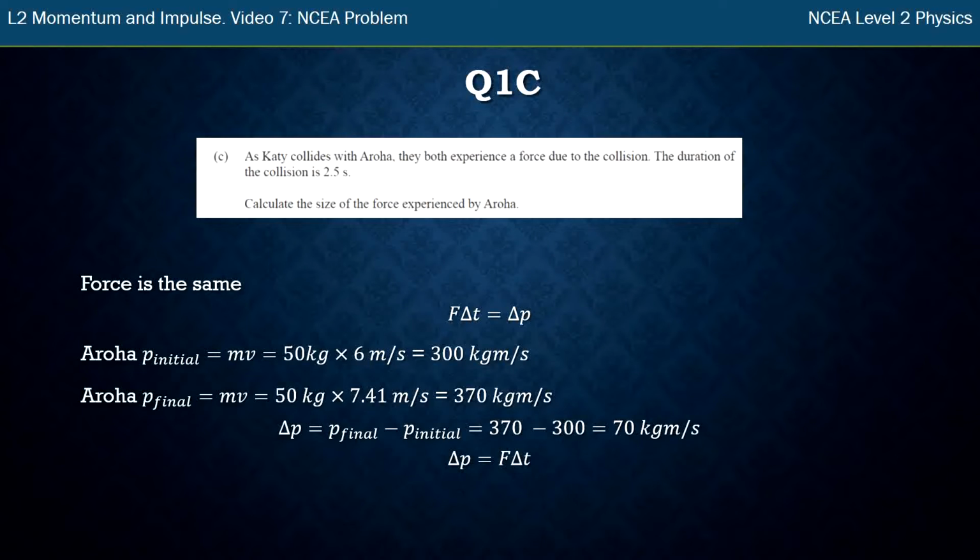So now I've got the same equation I had before. I've got the change in momentum, 70. I know the time, 2.5, and I can just rearrange to find the force is 28 newtons.